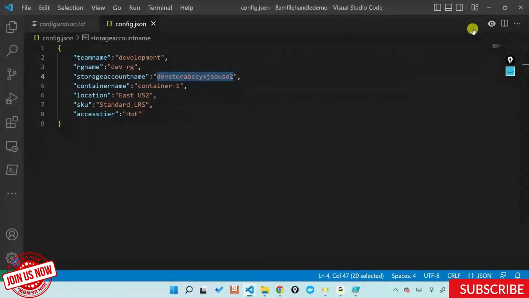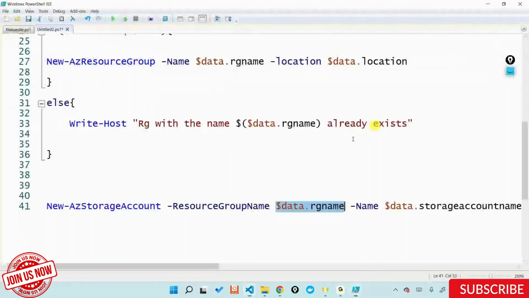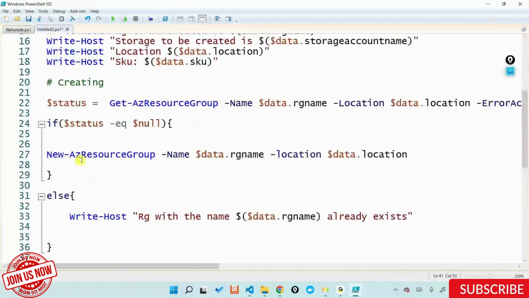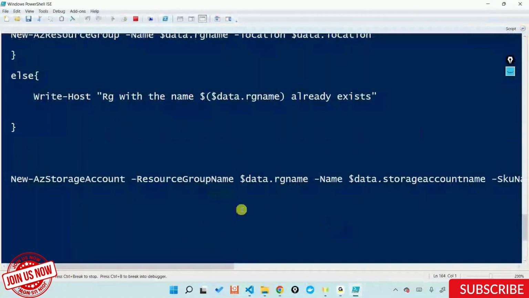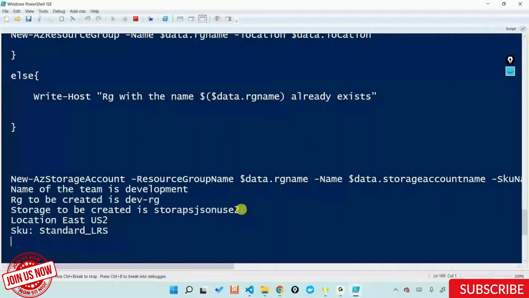So let's do that. It's something like store ps json, something like this. I change the name of the storage account out here. My RG is already there. So I can now go ahead and run the entire script once again. Now it goes ahead and checks for the RG.